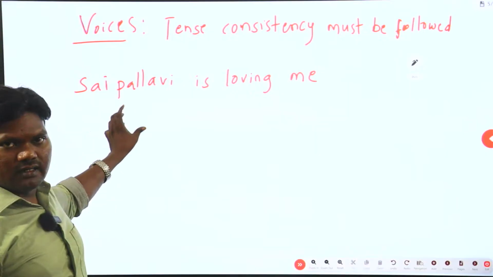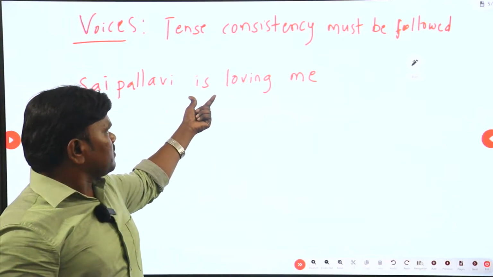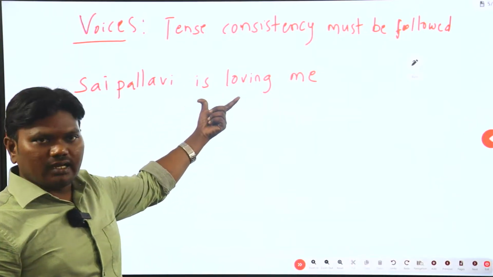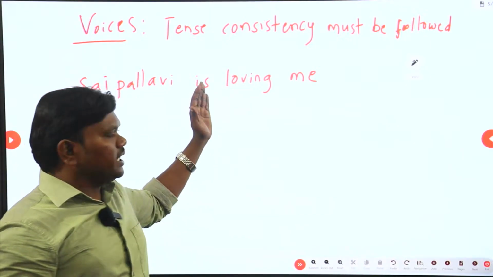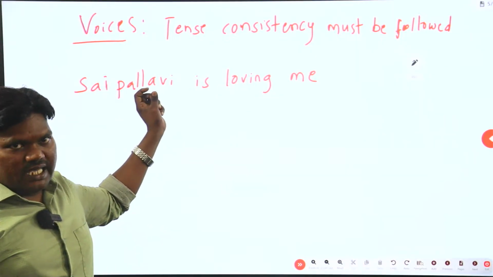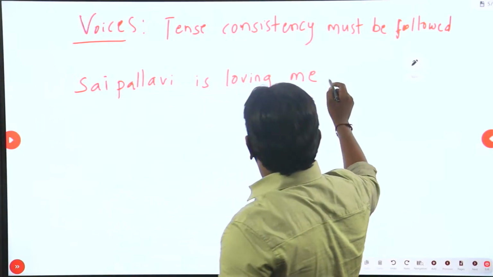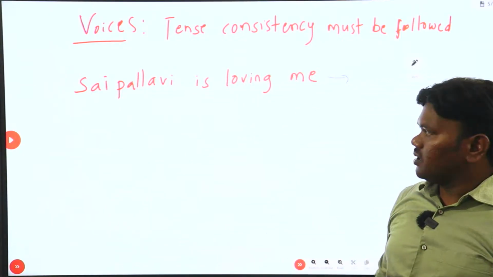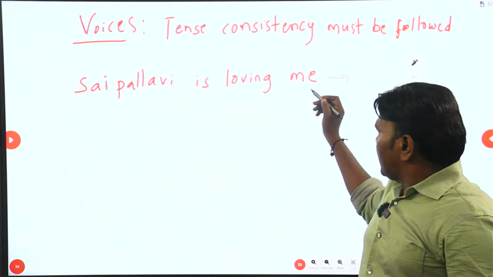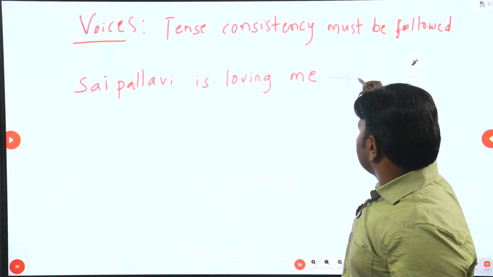Sai Pallavi is noun, is plus V1ing. Okay. Verb 1 ing. So is V1ing and object. This is in simple present continuous tense, and I would say this is active voice.